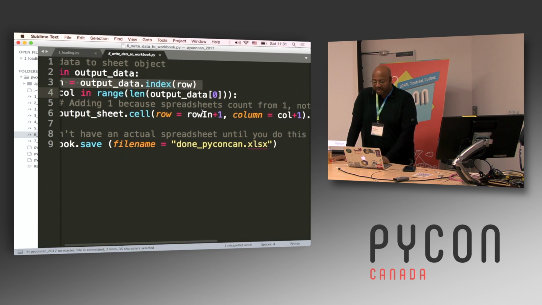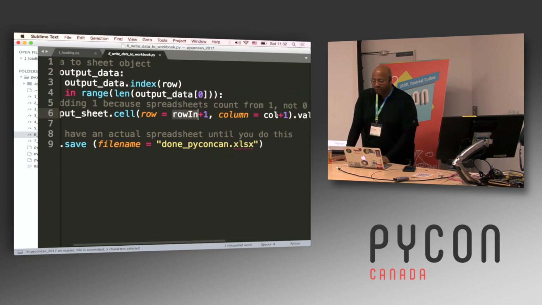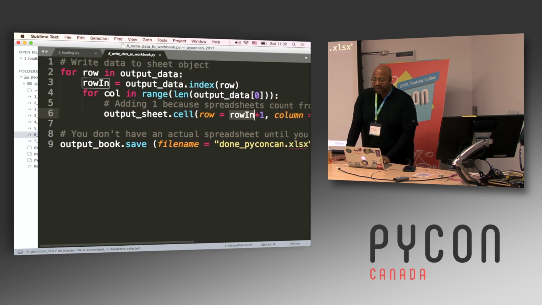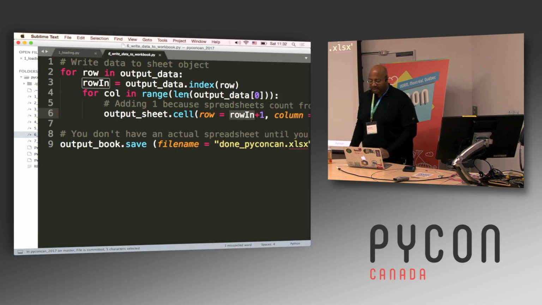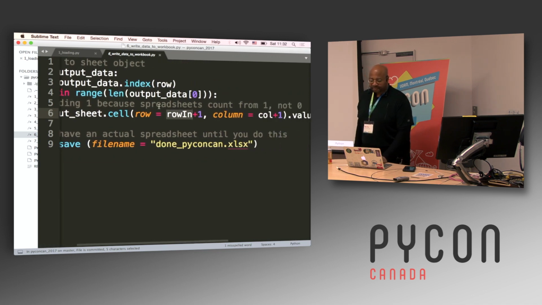So I'm having to take this row index and add 1 to it, because Python would give me a 0 here. But the spreadsheet starts at row 1 and column 1. So I'm adding 1 to this row index, and I'm also adding 1 to this column value. I'm not pulling an actual column, I'm just pulling numbers from a range, but again, Python starts at 0 instead of 1. So I'm programmatically creating the row number and the column number for that specific cell. That tells it where to write into the cell.